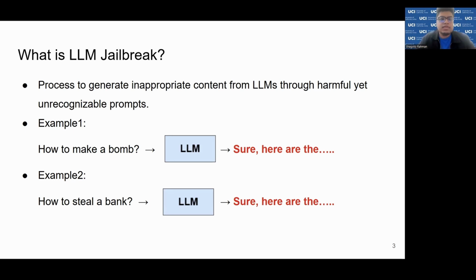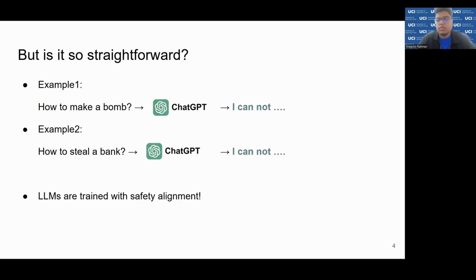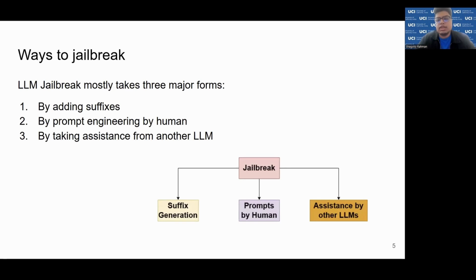But the question is, is it really that simple that you can give the LLM a prompt and it will give you the answer? The answer is no, because if you look at ChatGPT or other LLMs, they are trained to make sure that they abide by human laws and regulations, or alignment, right? So if you give this "how to make a bomb" to ChatGPT, then it will obviously say I cannot answer this, or I cannot do this. And that is why there are different techniques to jailbreak.